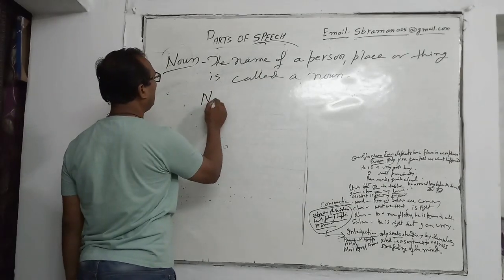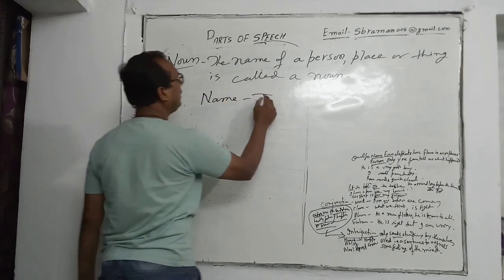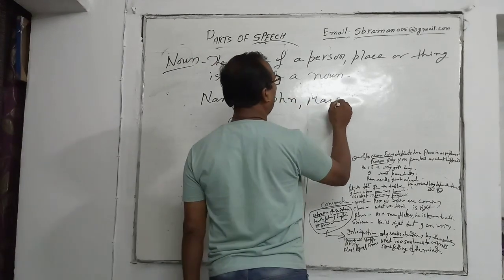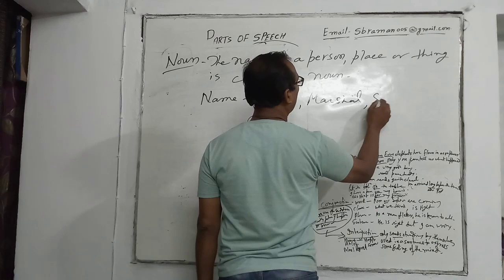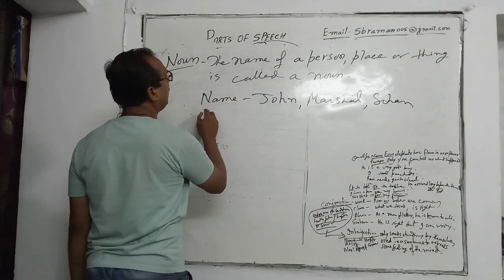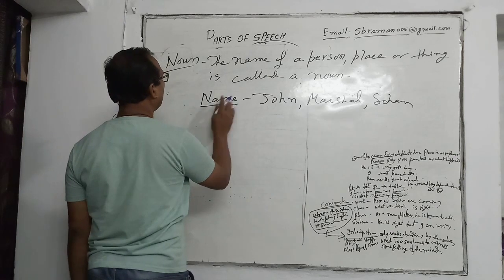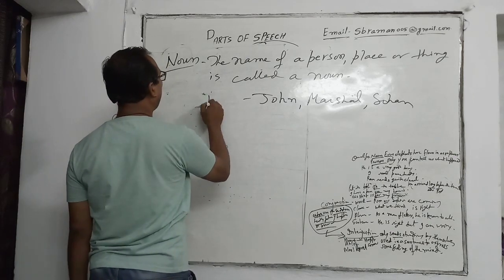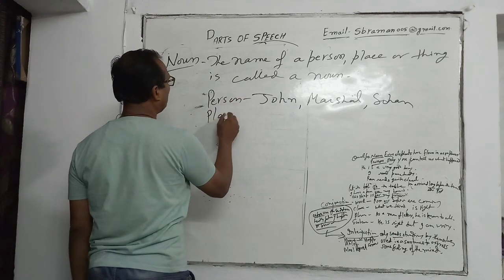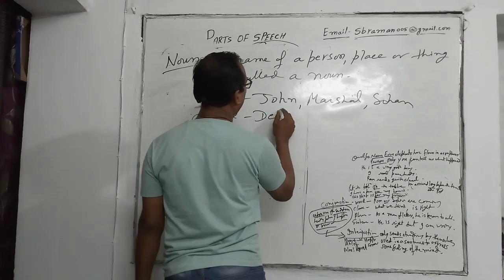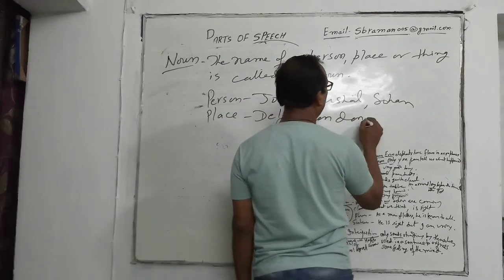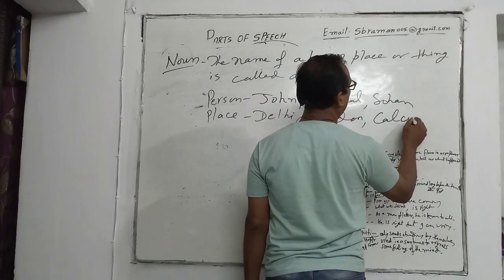Name, we can say John, Marshall, Shohan. This is person. Now place: Delhi, London, Calcutta.